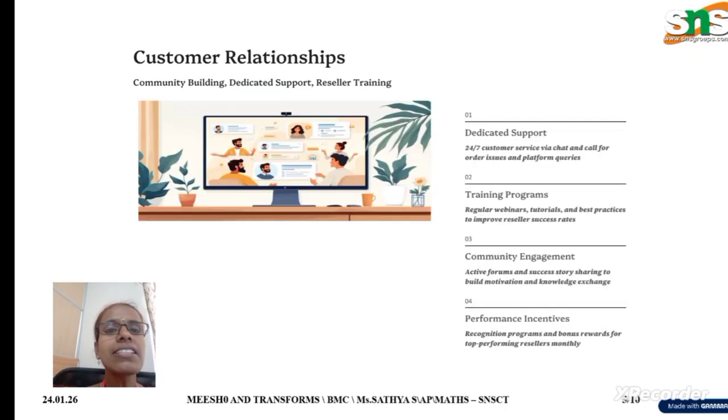The next thing is customer relationship. The main thing is that we should have a relationship with the customer or consumer, right? Then only can we develop our company. The first thing is community building. The second thing is dedicated support. We should have continuous support, right? And the third thing is reseller training. In the case of dedicated support, it means we have 24/7 customer service.